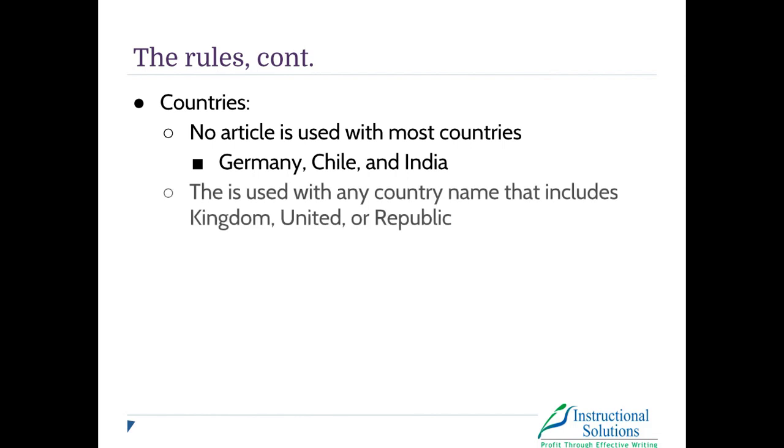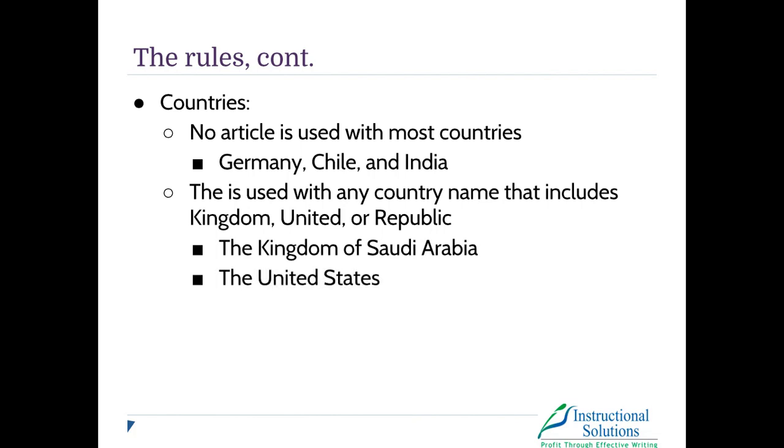However, the definite article the is used with any country name that includes kingdom, united, or republic. For example, the Kingdom of Saudi Arabia, the United States, and the Republic of Congo. Knowing how to use articles correctly with country names is one example of how article usage is important to get correct when you're working with a global audience.